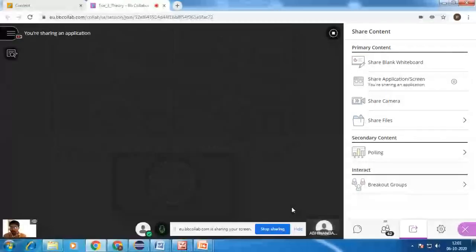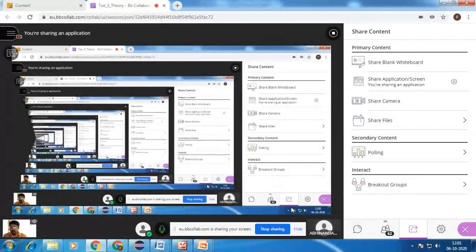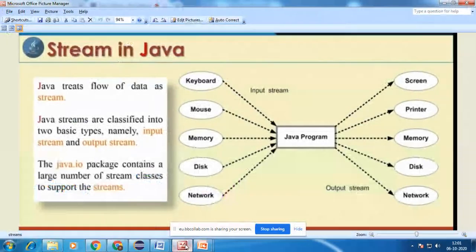So I directly share my screen. We'll move on to today's objective. We already started with an objective, that is streams in Java, which is nothing but Java IO, Java input and output.